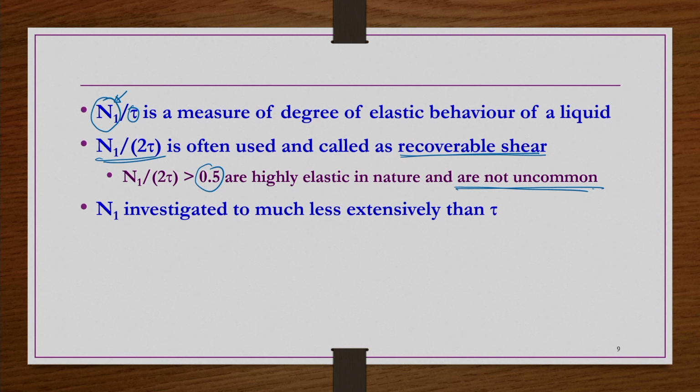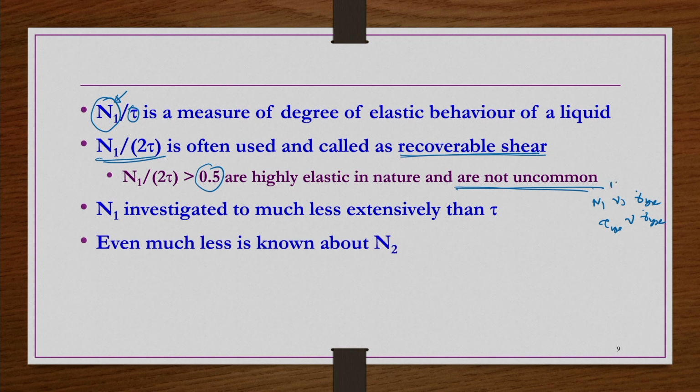The N1 versus gamma dot Yx information is very much less compared to the tau versus gamma dot information. Whereas for N2 versus gamma dot, even less information is available because limited studies have been carried out.